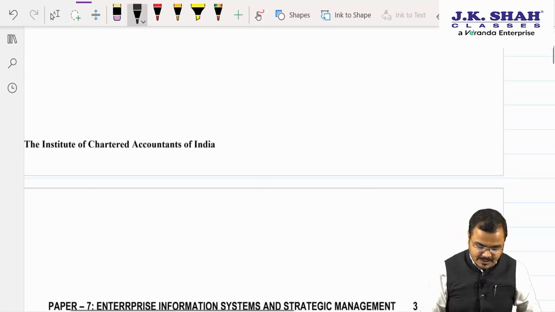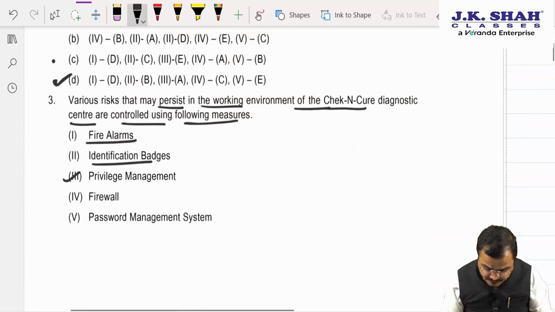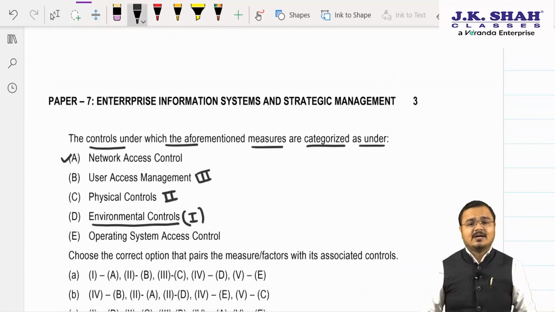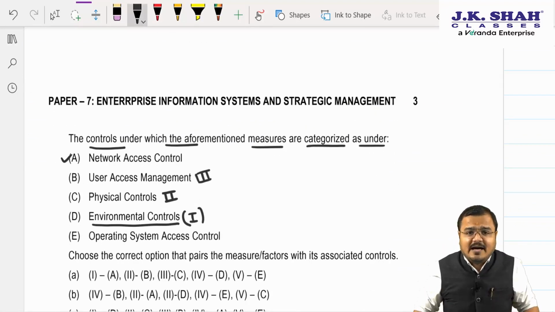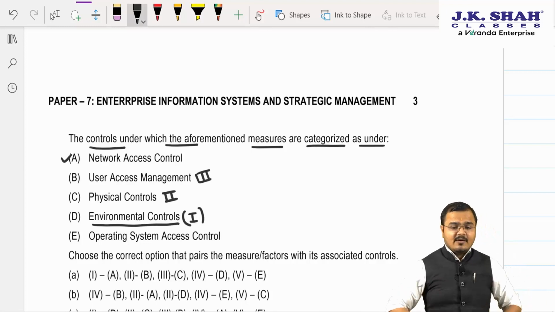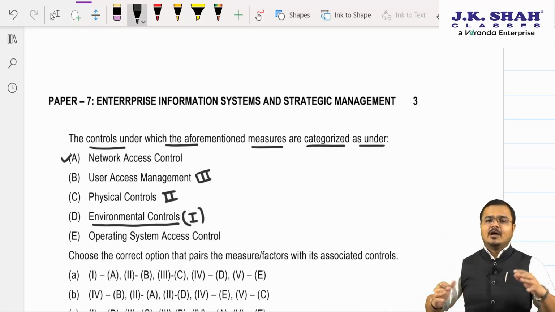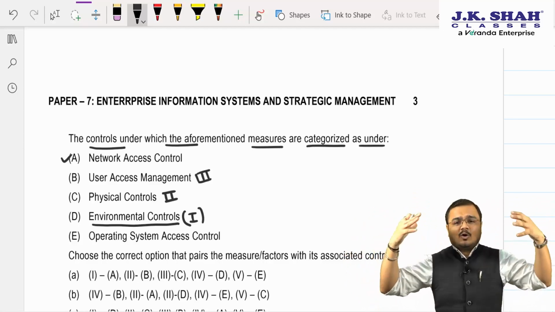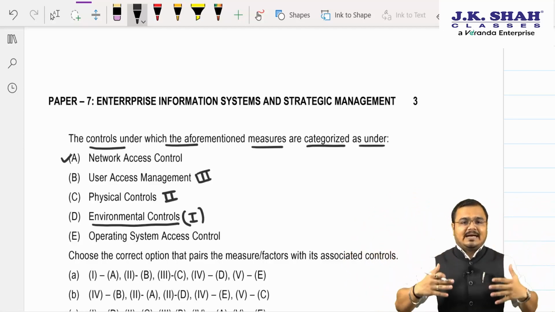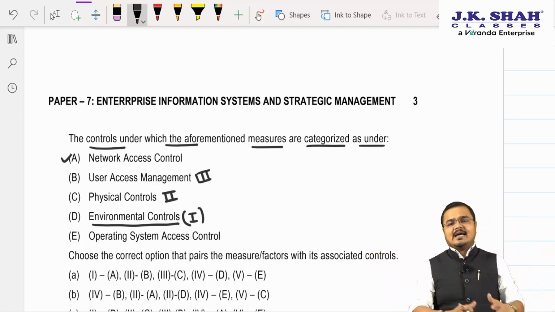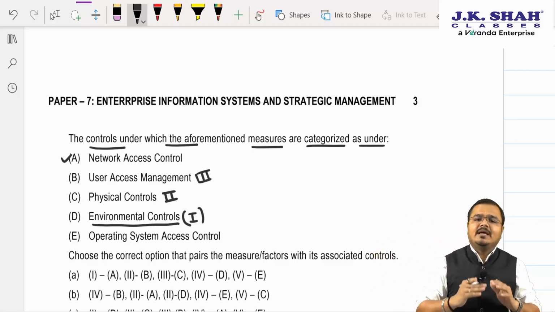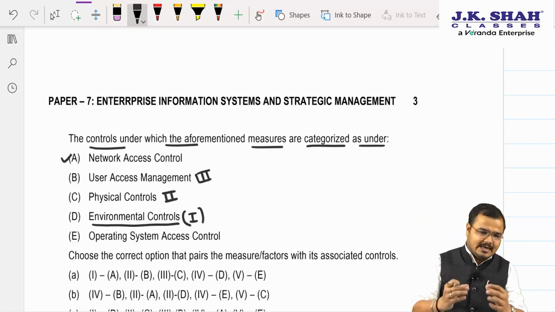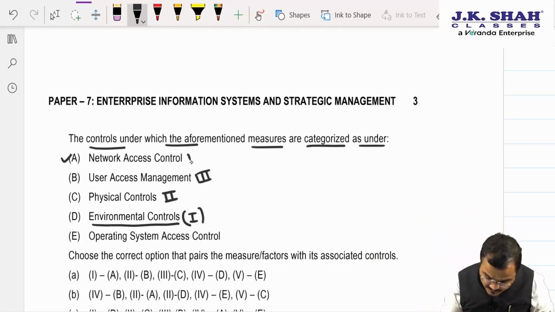Fourth one comes to what? Sir, firewall. Now, firewall is what? Sir, it is a network access control. Because we all know, people, what is a firewall? Sir, firewall is a system which protects my computer from external harm. So whenever external wrong data packets or some threat data packets are coming into my business, this system will stop them from entering into my system and protects my computer. So it's a network access control. Sir, this one we come to know.